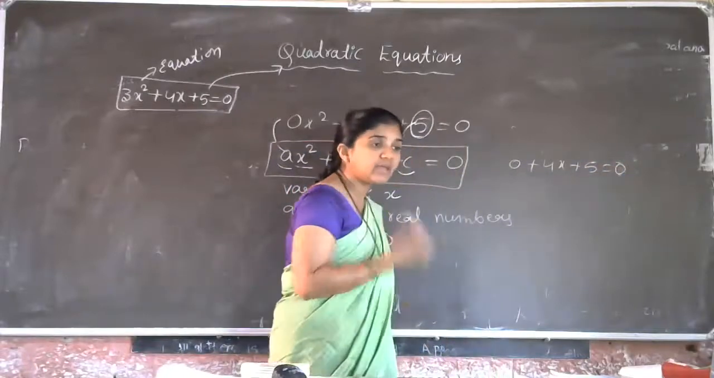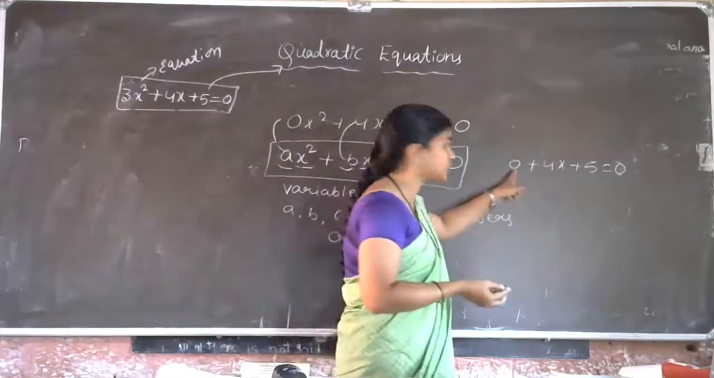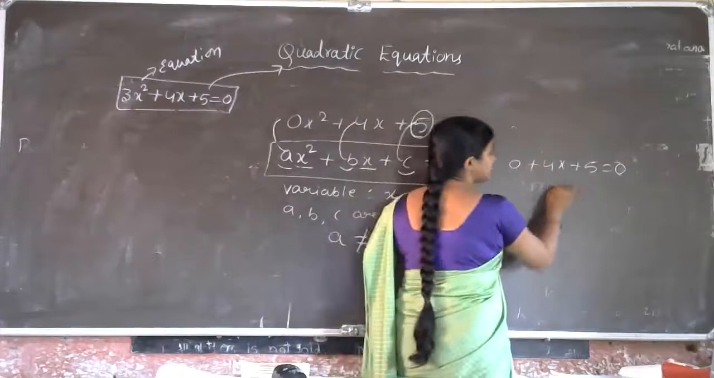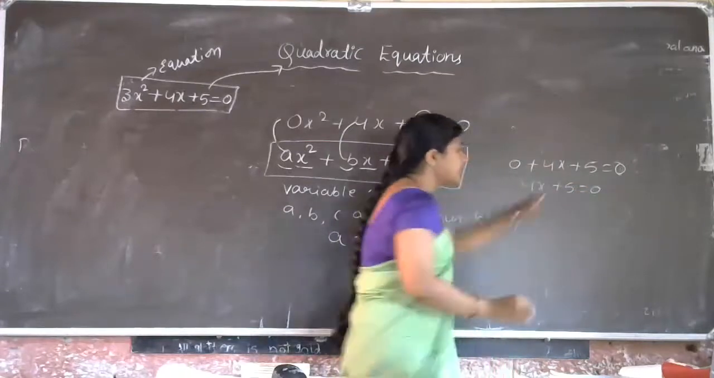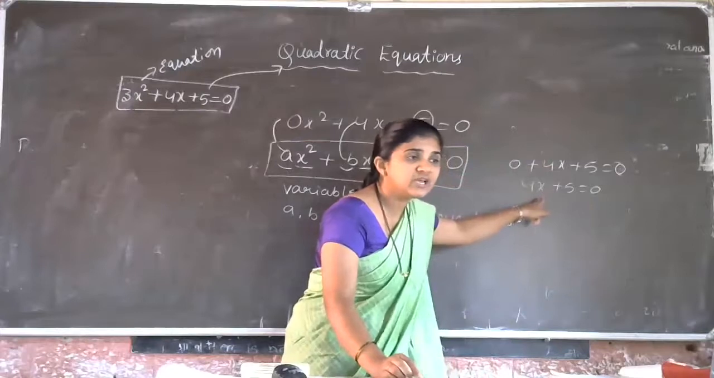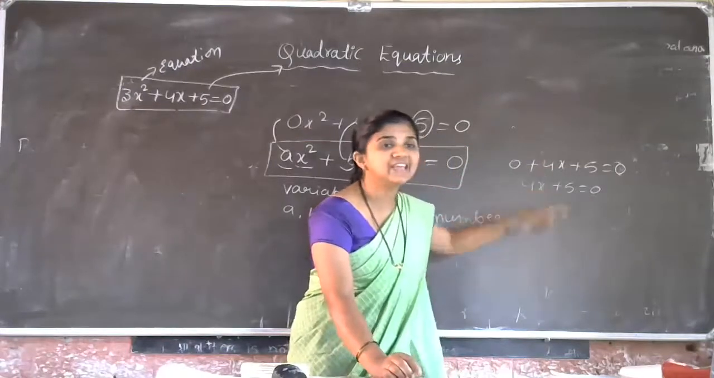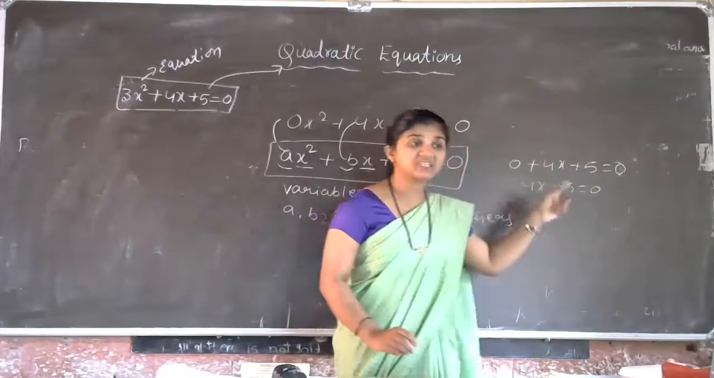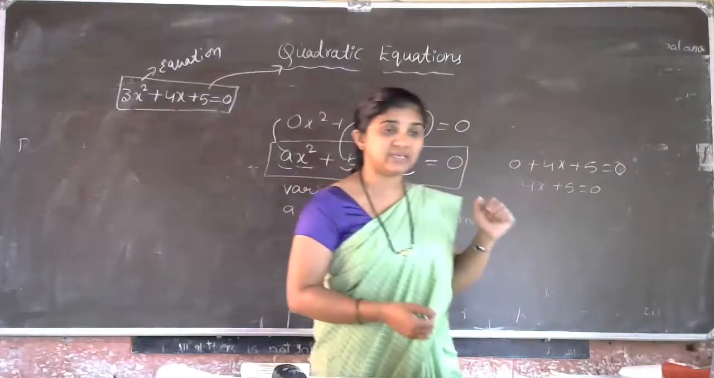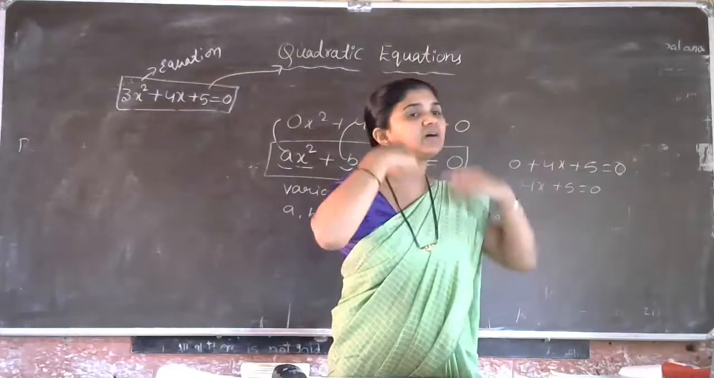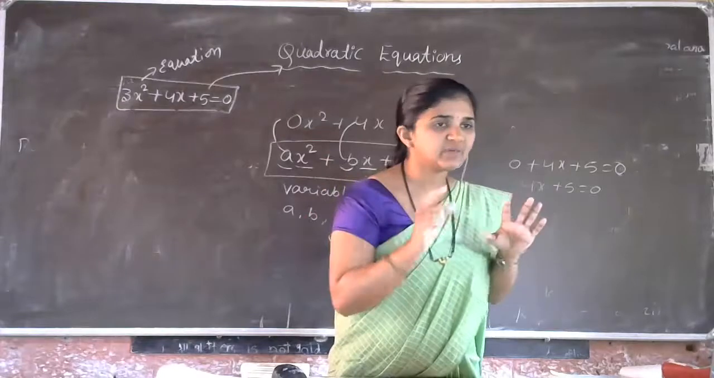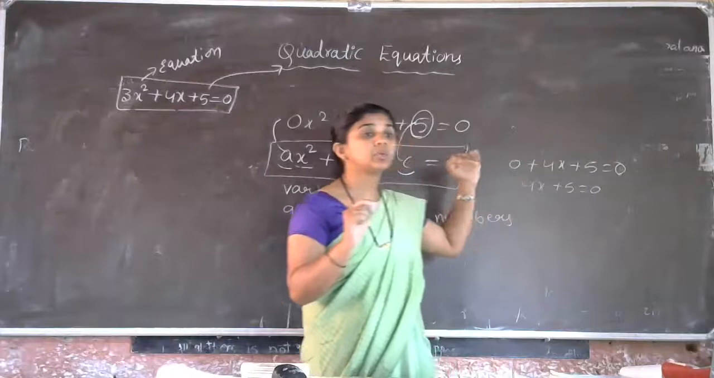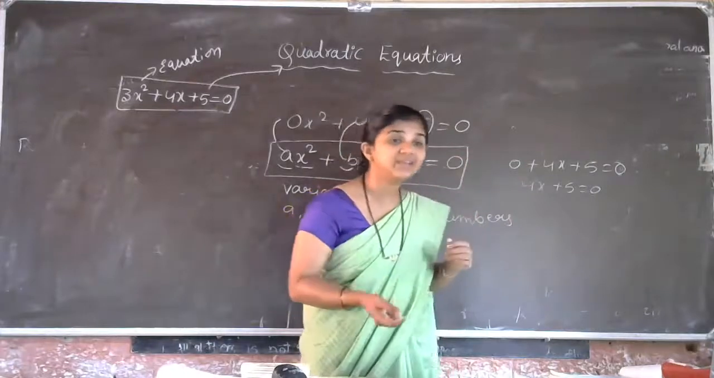So when we took a value as 0, what happens actually? 0 plus 4x plus 5 which is equal to 0. Then 4x plus 5 is equal to 0. Now you just observe the degree of this equation. Degree is 1, then it is a linear equation. If we took a is equal to 0, actually what happens is that the x square term vanishes. If we delete the x square term from the equation, then the equation is converted into a linear equation.